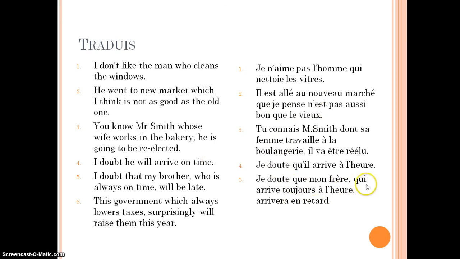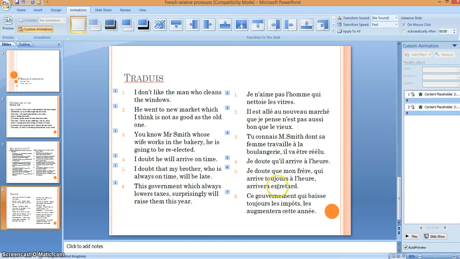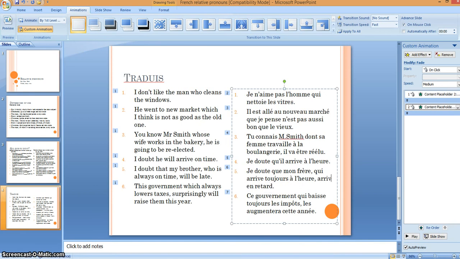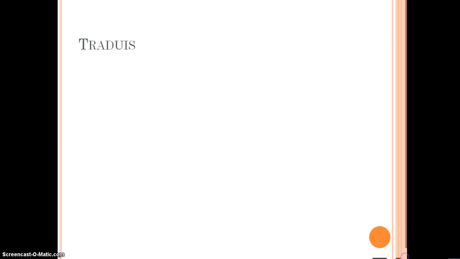So here we've got a subordinate clause. We've got qui plus the verb straight away, so not introducing another subject. So that's why we're using qui. Je doute que mon frère, qui arrive toujours à l'heure, arrivera en retard. Actually, sorry, I'm pausing that because this one also is subjunctive. Arrive en retard, because je doute que. I'm sorry, our teacher's not always perfect.